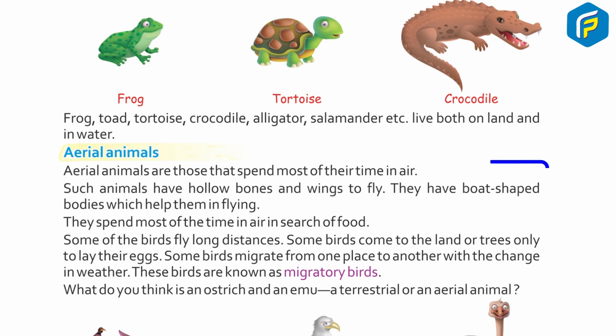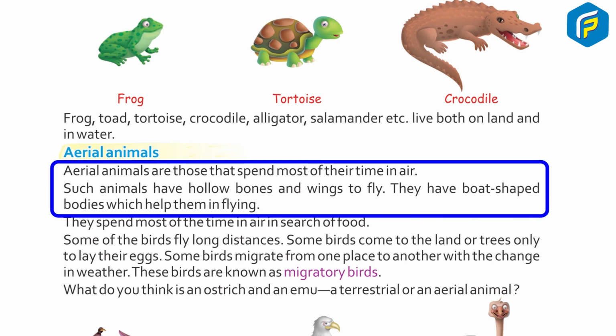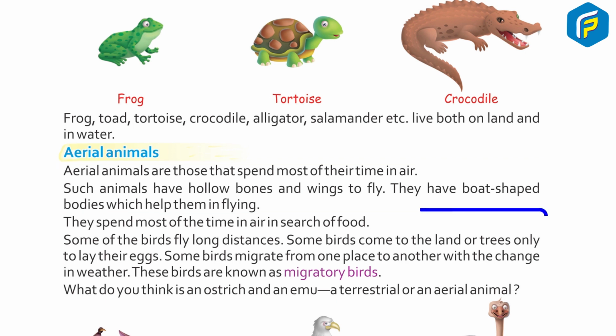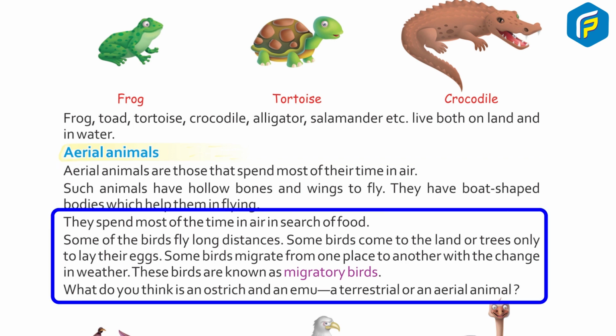Aerial animals. Aerial animals are those that spend most of their time in air. Such animals have hollow bones and wings to fly. They have boat-shaped bodies which help them in flying. They spend most of the time in air in search of food. Some of the birds fly long distances. Some birds come to the land or trees only to lay their eggs.